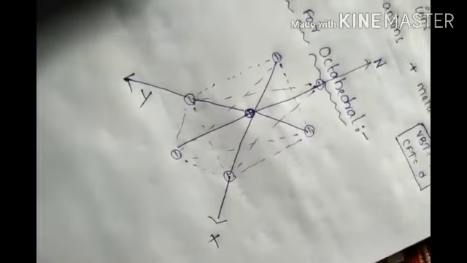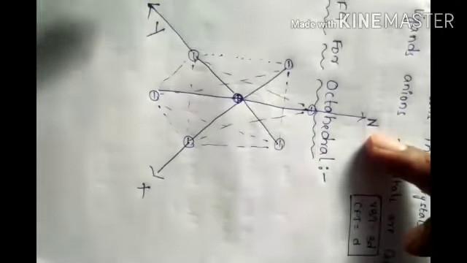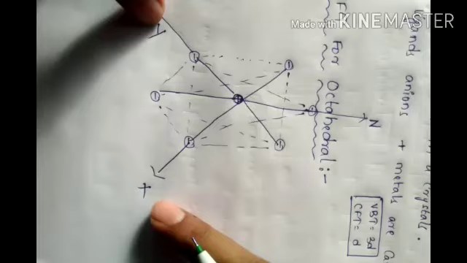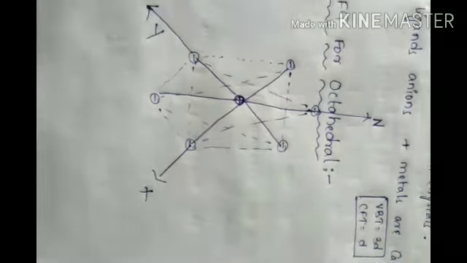If you cross it a little bit like this, you see x, y, z axes. Why am I telling this?